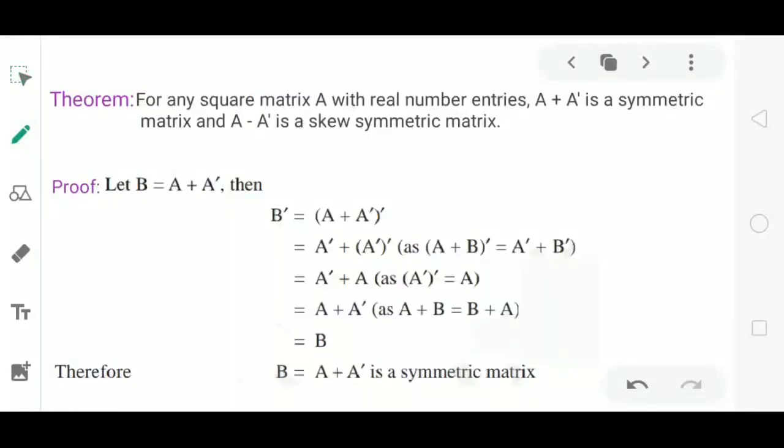The statement is: for any square matrix A with real number entries, meaning the elements of the matrix are all real numbers, A plus A dash, the sum of matrix A and its transpose, is a symmetric matrix, and A minus A dash is a skew symmetric matrix. For any square matrix A, always A plus A dash is symmetric and A minus A dash is skew symmetric. Let us prove this result.